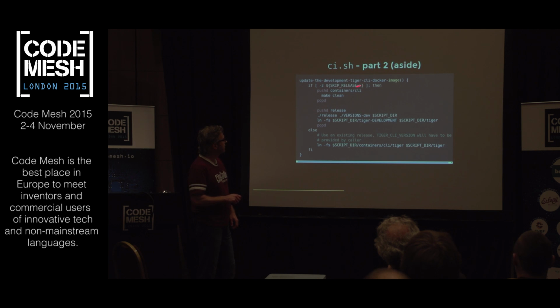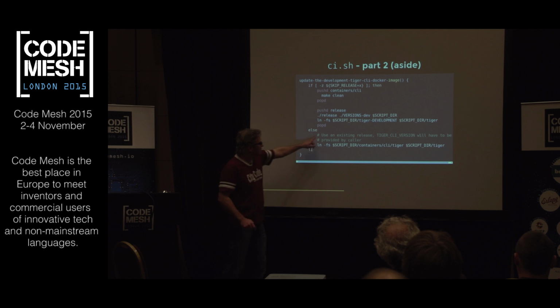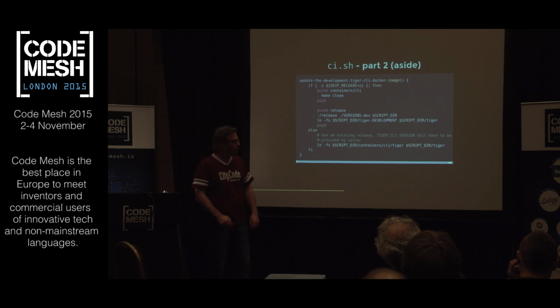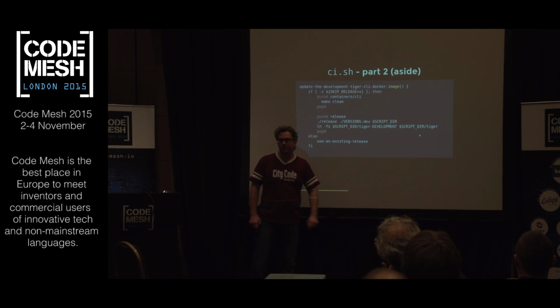I'm like, okay, now this is an odd little syntax in Bash to say, is this variable set? So when you work with enough Bash, you'll recognize this. There's other ways of doing this, but this is actually a really good way of checking. Then there's a bunch of stuff here, but my eye goes right down to this. I'm like, oh, that's a comment. I know what to do with comments, right? Use an existing release. Well, that's probably what this does, right? So I'm just going to put a function there. Use an existing release. There we go.